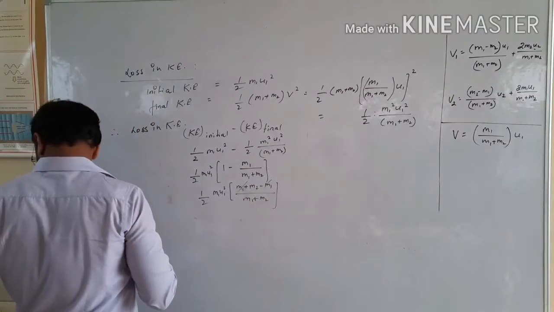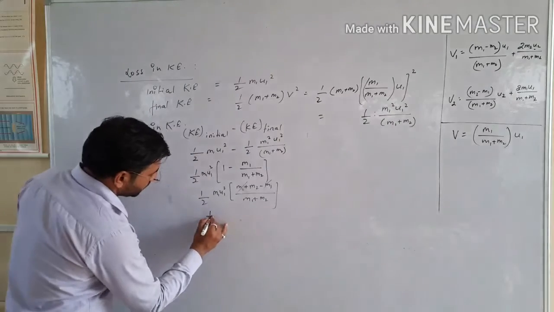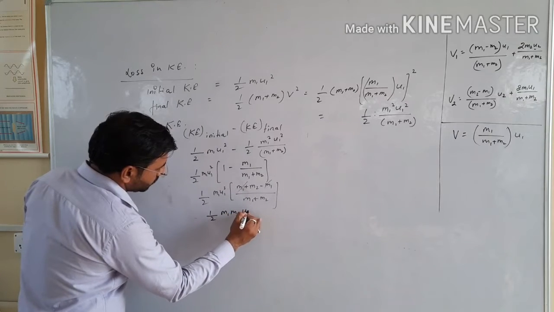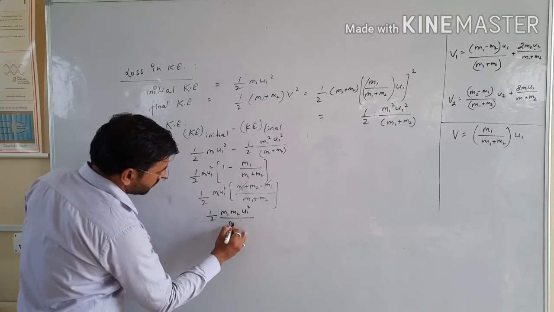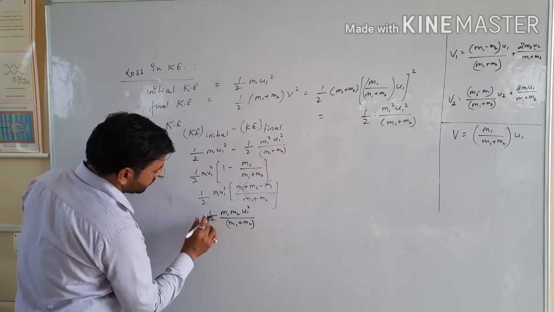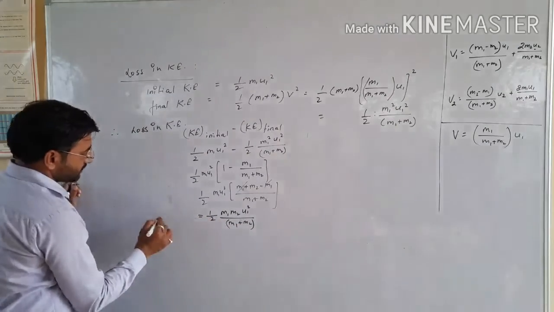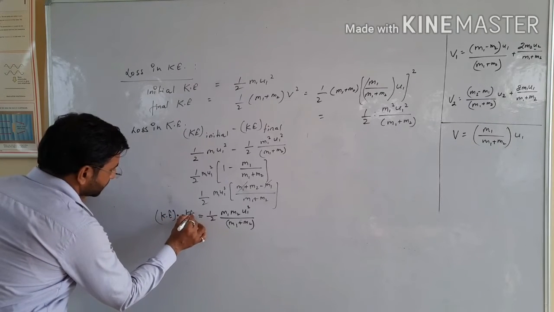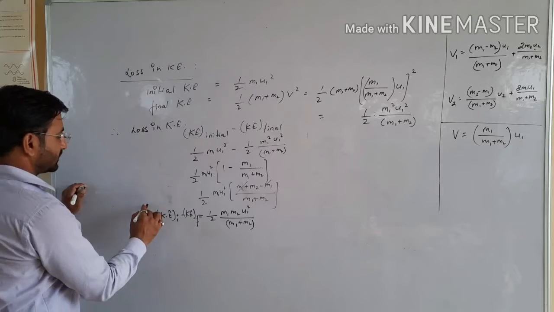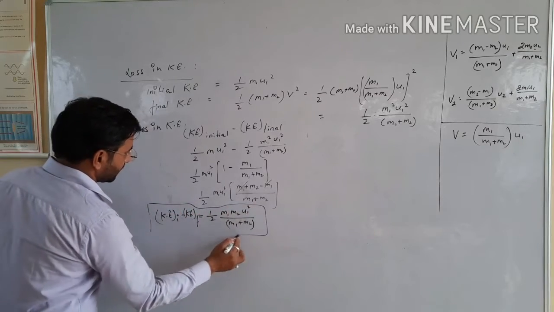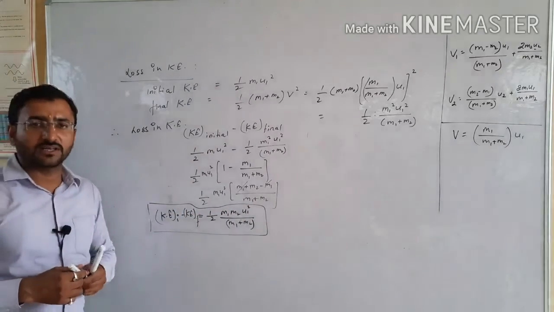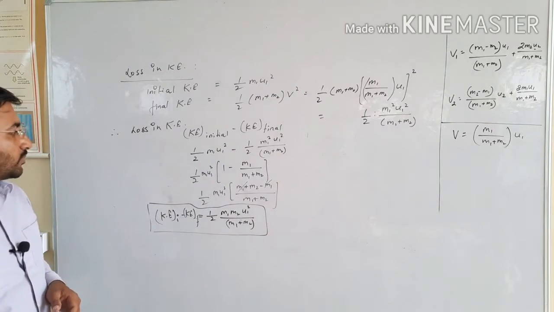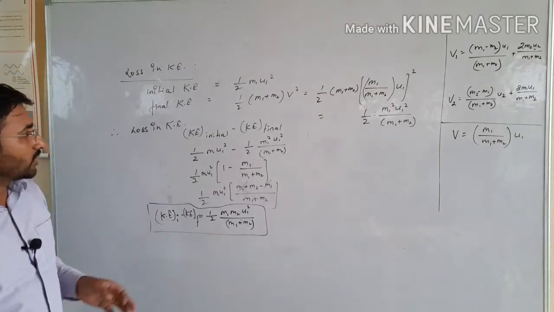so we get the final result: m1 m2 u1 square over m1 plus m2. This is the value of loss in kinetic energy, meaning kinetic energy initial minus kinetic energy final, or you can say loss in kinetic energy under perfectly inelastic collision. Point is clear, students? So note down.